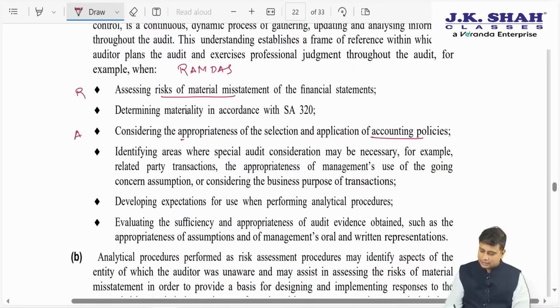Next, determining materiality is a continuous process. Next, developing expectations when using analytical procedures. Next, evaluating sufficiency and appropriateness of the assumptions that the management has used. And lastly, identifying whether special audit consideration may be necessary.